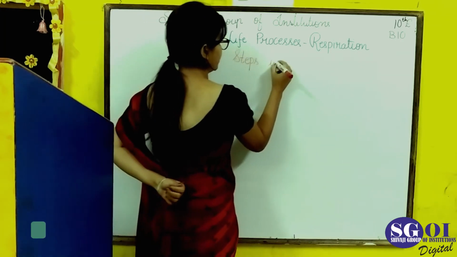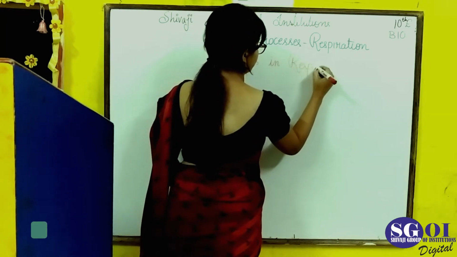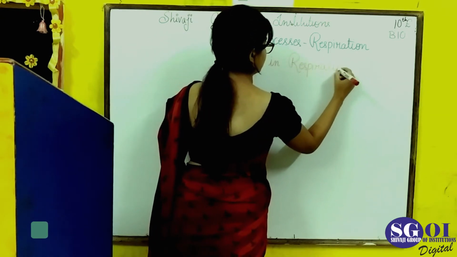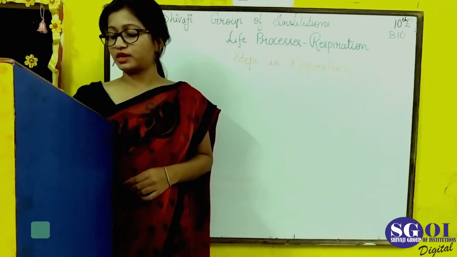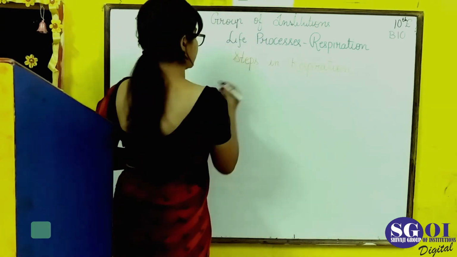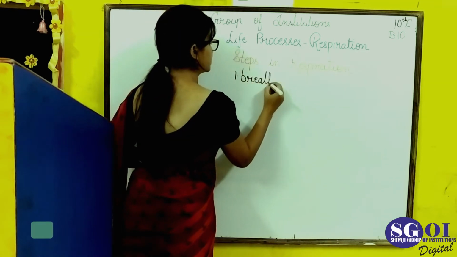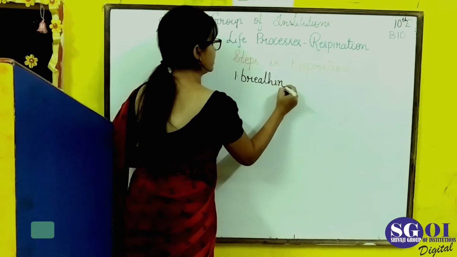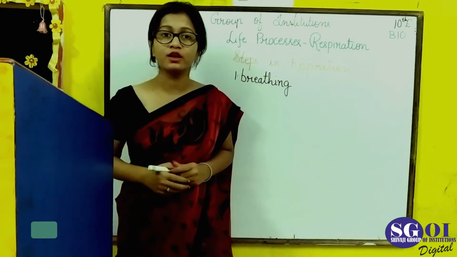Steps in respiration. The first and very important step is breathing, because with the help of breathing only is it possible to receive oxygen in our body.